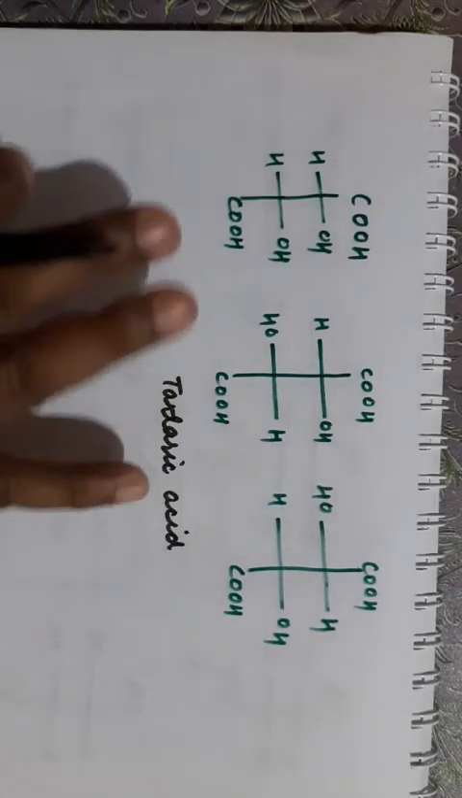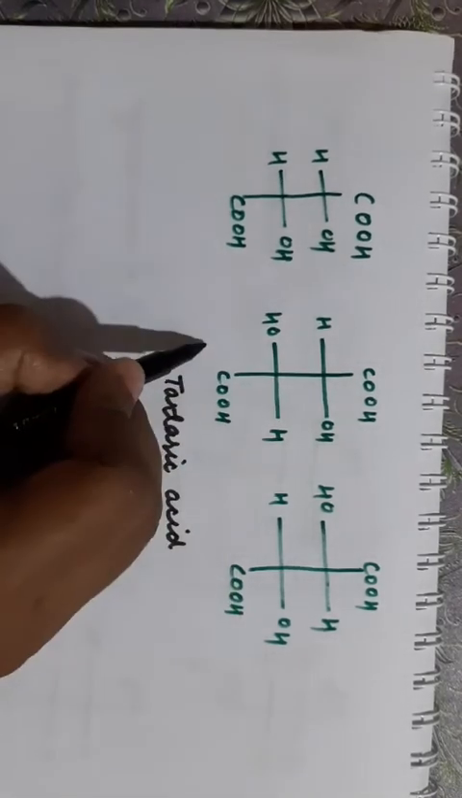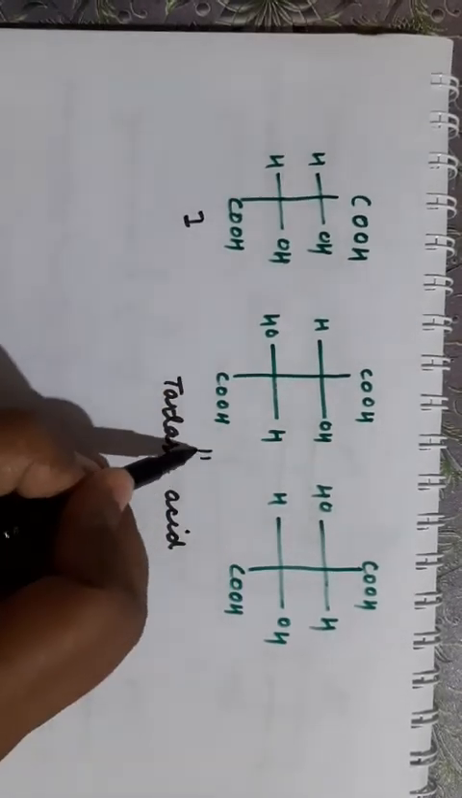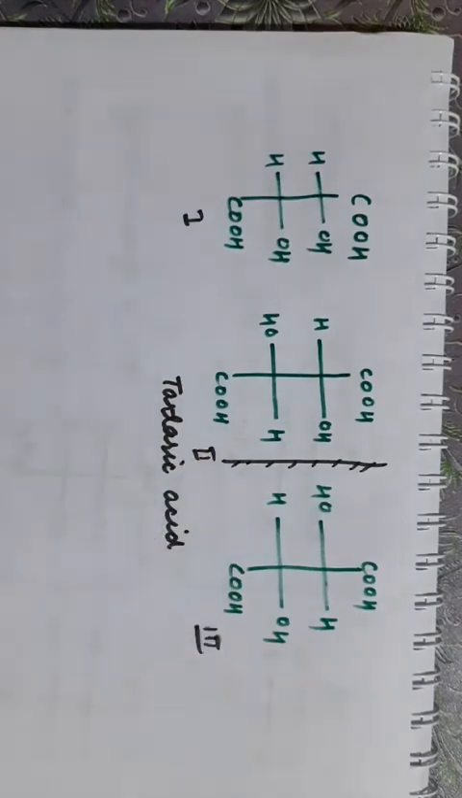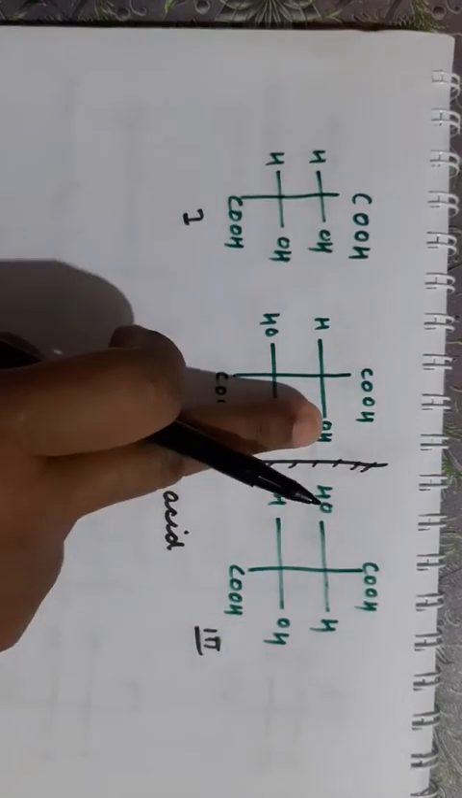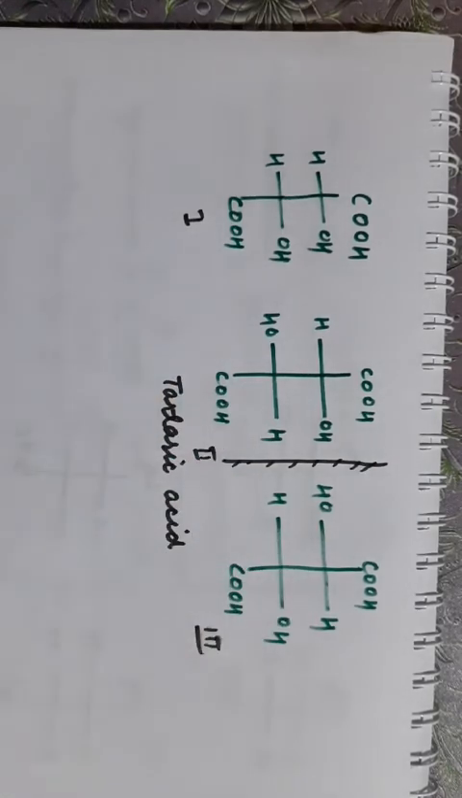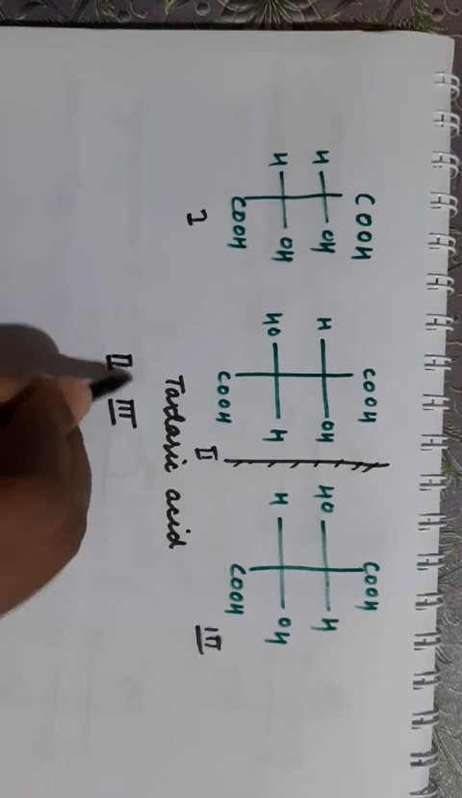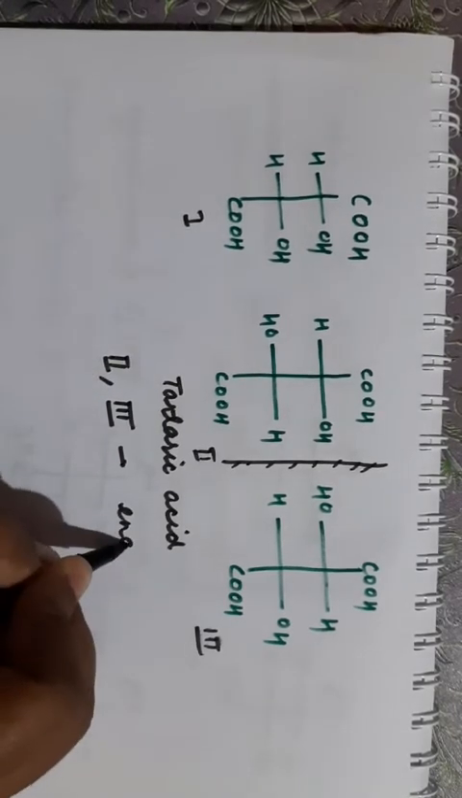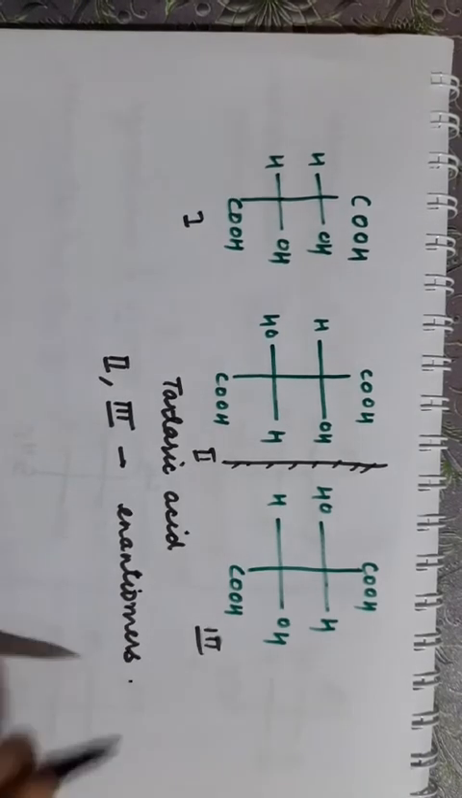Now what is the relation between these three images? See, first we will compare. This is first structure, this is second, this is third. First we will compare. Place a mirror between these two structures. Do they look mirror images of each other? In front of OH there is OH, in front of H there is H, so they are mirror images of each other. So what is the relation between second and third? Second and third are enantiomers because they are non-superimposable mirror images of each other.